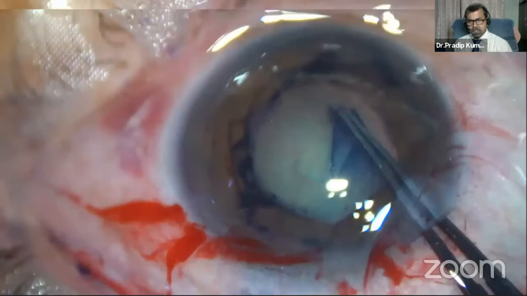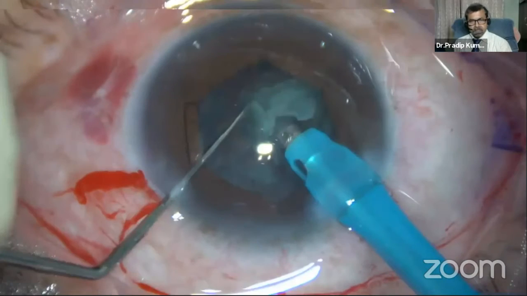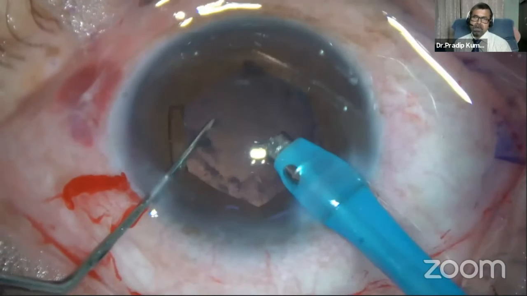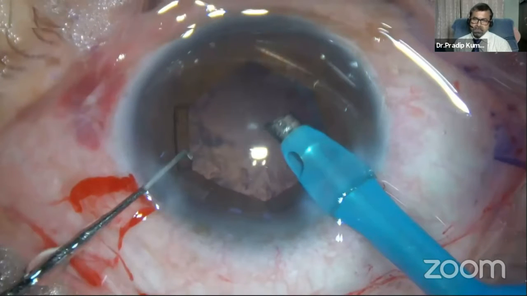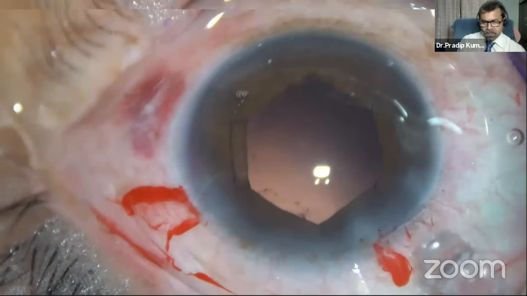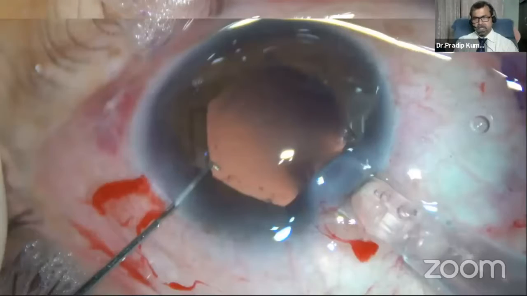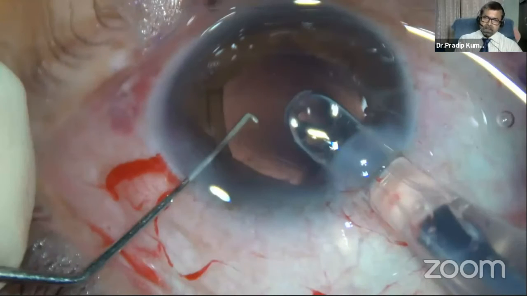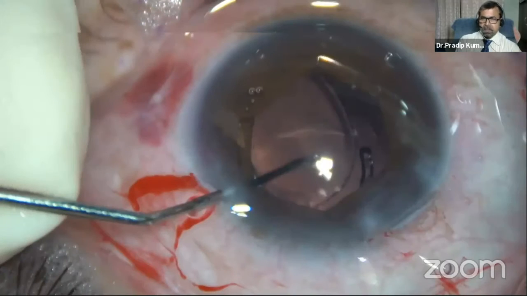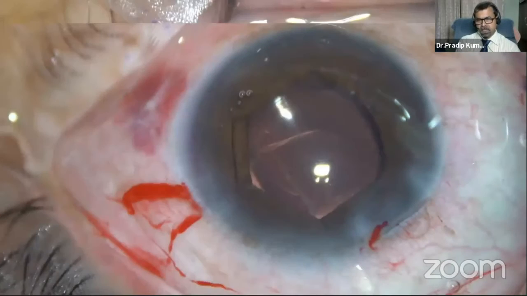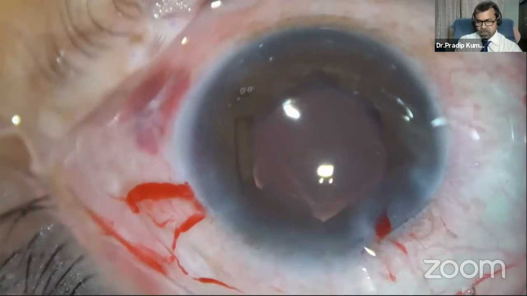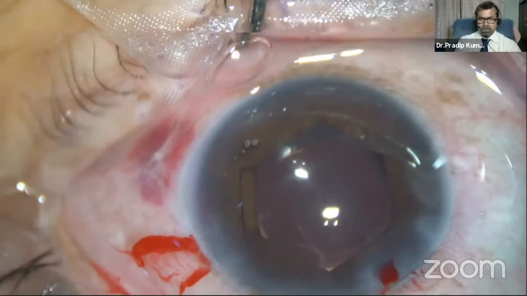Capsulorhexis is done, hydrodissection is done, and nucleus management is not difficult because the iris is not pulled up. As a routine case, we can complete nucleus management, cortical cleanup is done, and now on TIFF, when we implant the intraocular lens, the leading as well as the trailing haptics should go into the bag in one shot. Otherwise, the trailing haptic may press on the B-hex and there can be a problem.